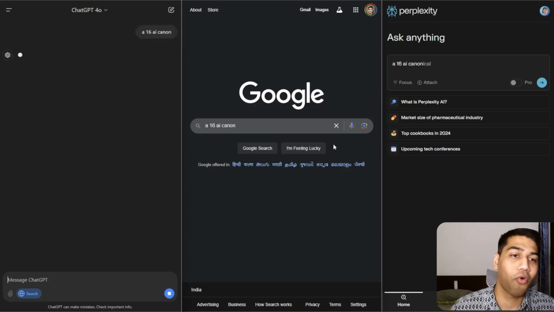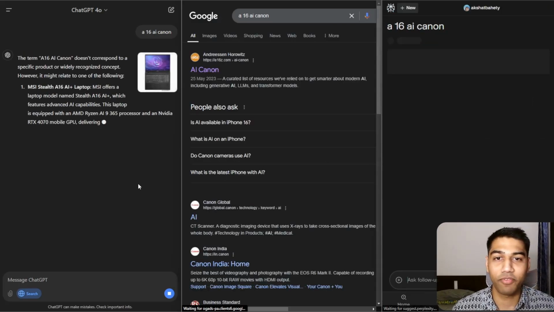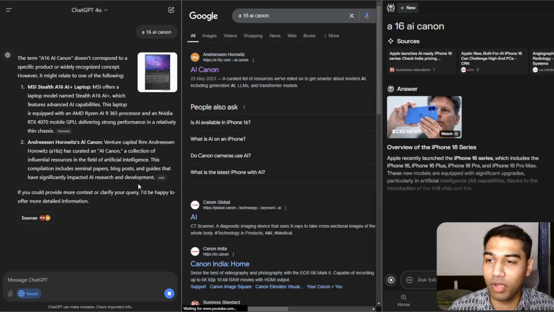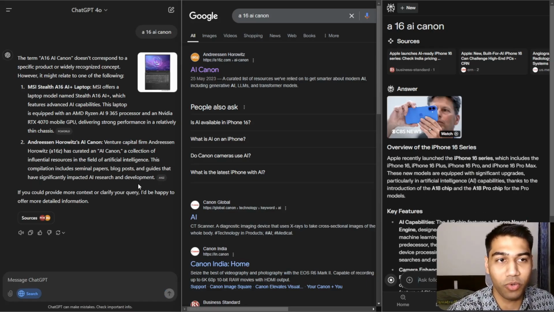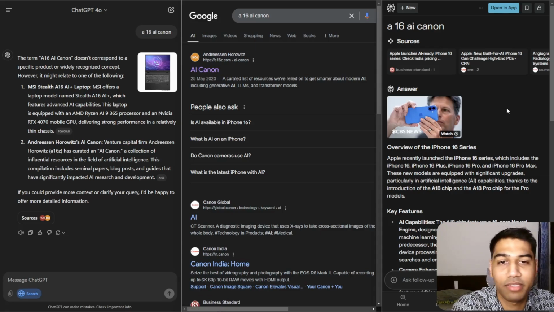I'm trying to search for a resource called the A16Z AI Canon, right? I've already searched for it a couple of times in Google, but let's see how it actually shows up for others. So very simply, what I'm literally looking for is the a16z AI Canon. This is the link that I was looking for. It's one of the resources that Andreessen Horowitz have for everyone to learn about AI, and it's pretty good.